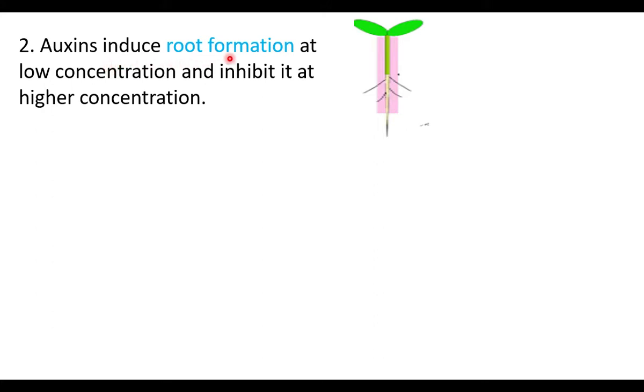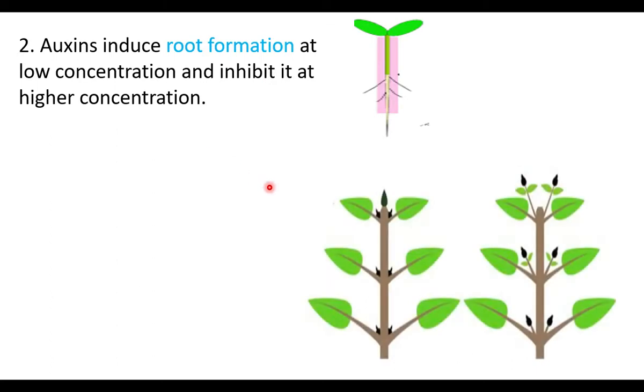Auxins promote root formation in low concentration. When the auxin concentration is high, it inhibits root formation. At low concentration, auxins promote root formation. Auxins induce root formation at low concentration and inhibit it at higher concentration.